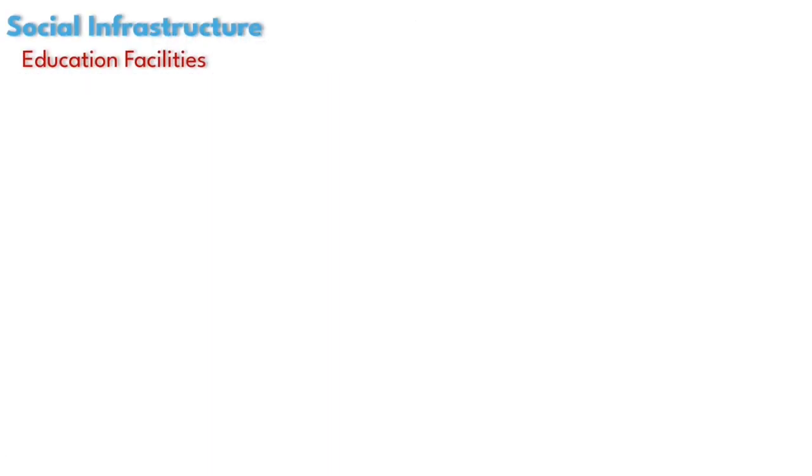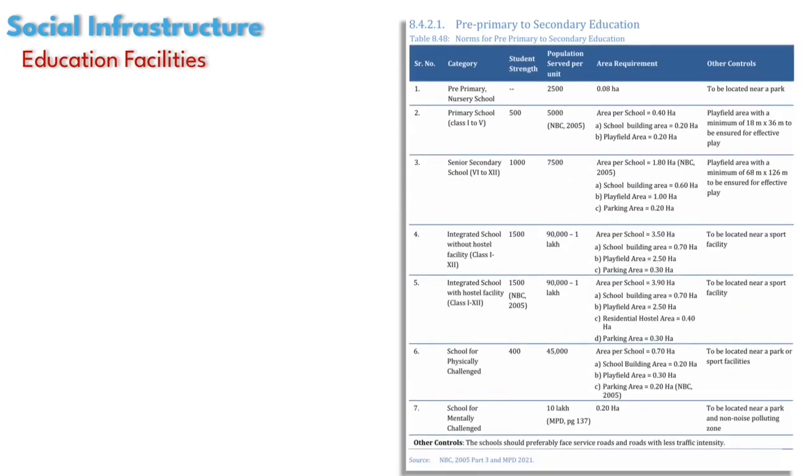Social infrastructure, starting with education sector. So if we are planning a city for its next 10 to 20 years, we need to provide schools, colleges and universities based on the population of the city. And URDPFI guidelines give specific numbers of how many schools we need, how much area needs to be allocated for education facilities and where it should be located in the city.